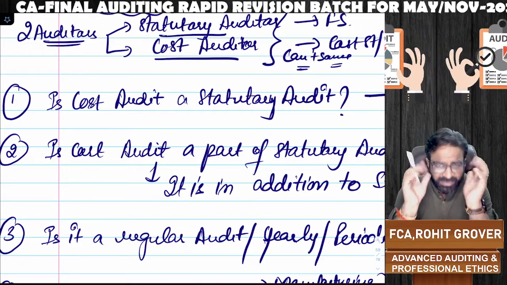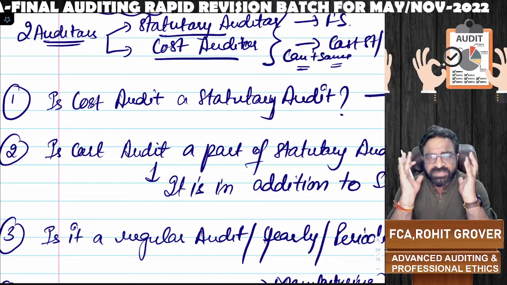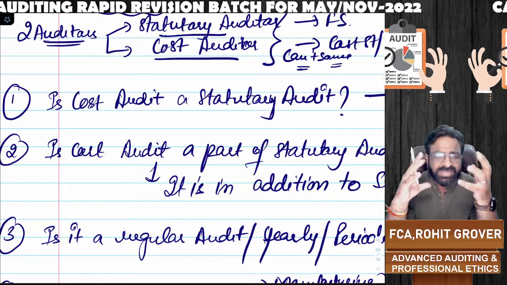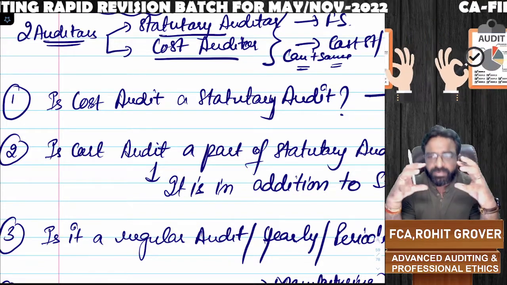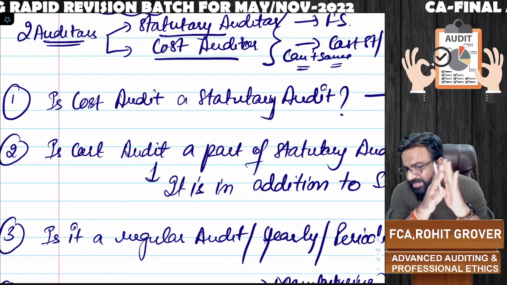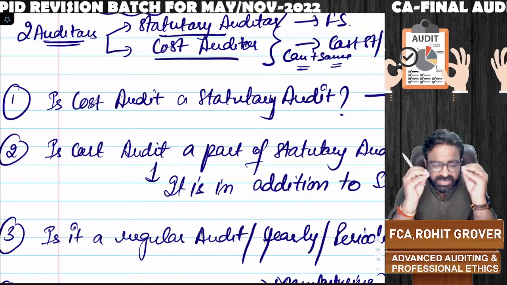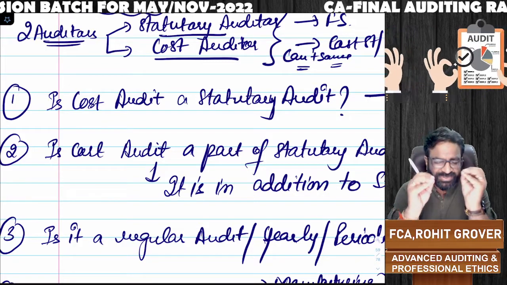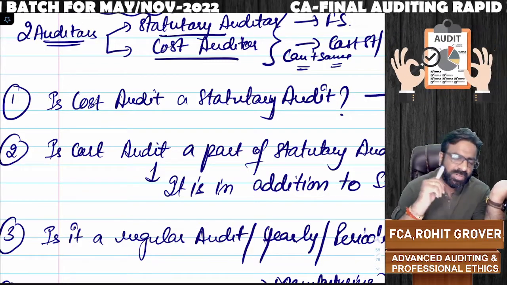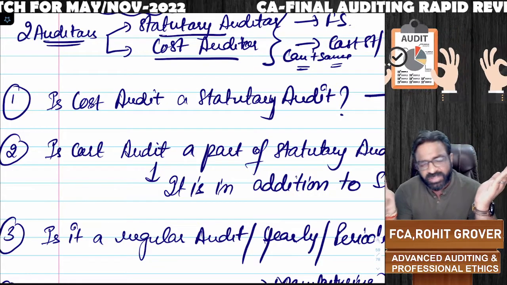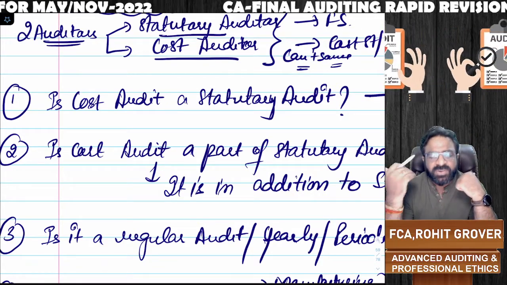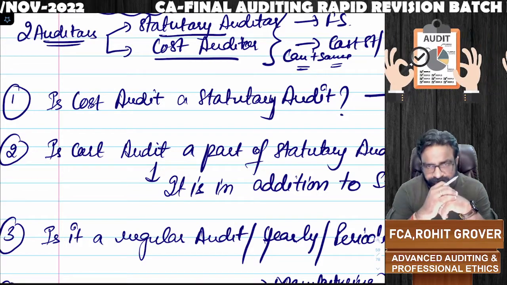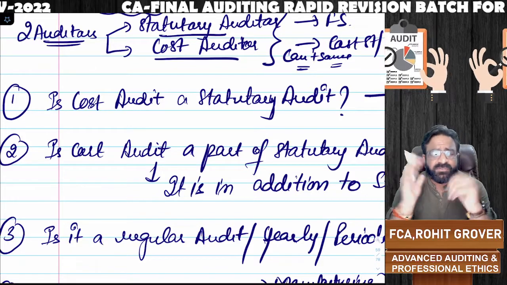It means there can be manufacturing companies, production companies, and extraction and mining companies where raw material and labor are being used, and they may get two audits at one point of time, cost audit as well as what? Statutory audit. So don't be under the impression that cost audit is a statutory audit. No, cost audit is not a statutory audit. Statutory audit is an audit of financial statements. Cost audit is the audit of cost statements, cost records, cost principles, cost accounting, all those things. It's a completely different set of life.